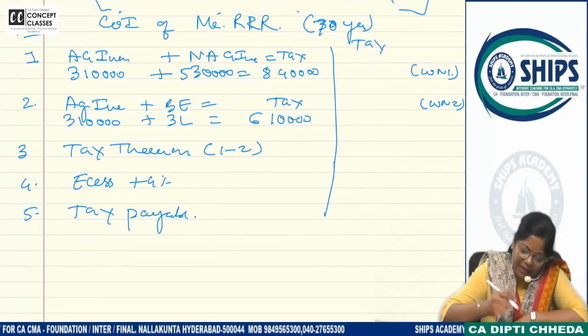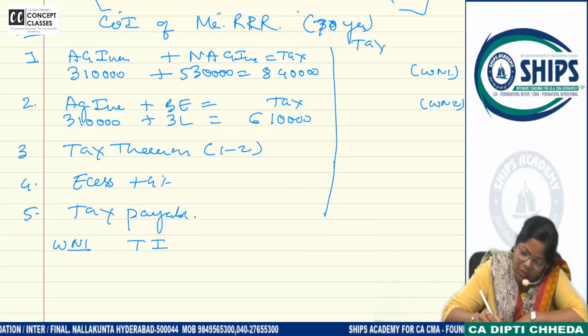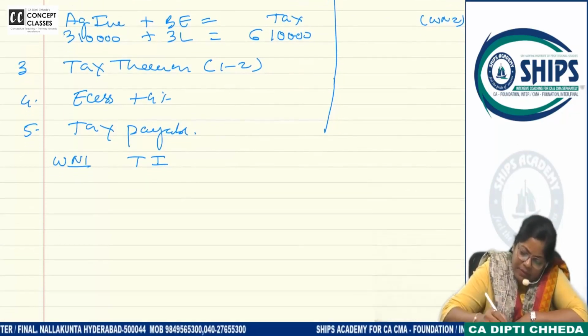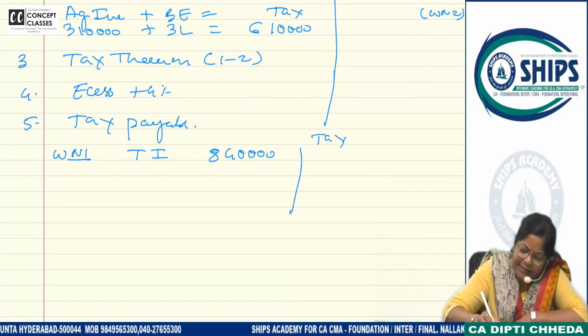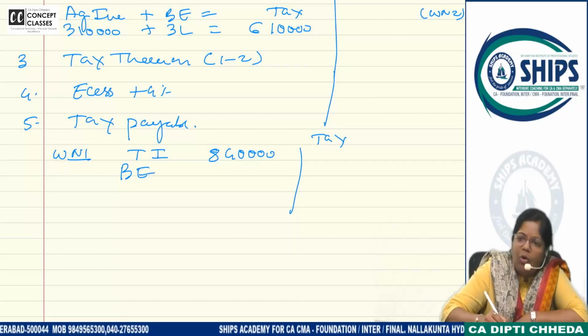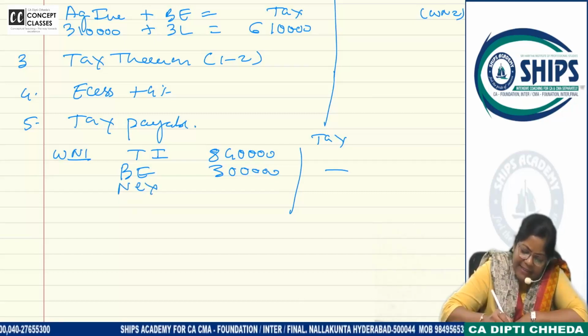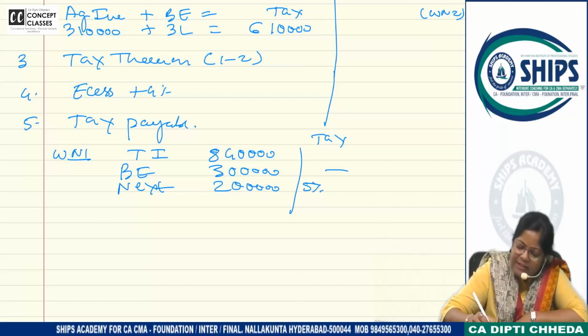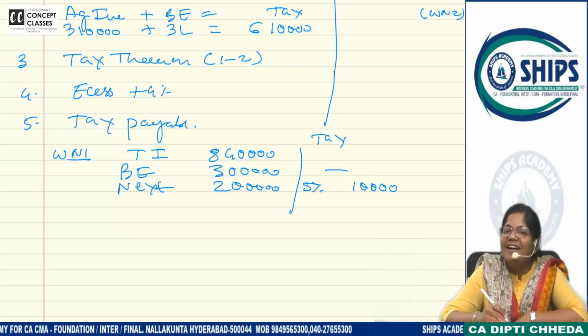Chalo. Right now, come to working note 1. What is your total income? 8,40,000. Calculate the tax. Basic exemption, how much should I take? Superb. 3 lakh. Then next, 2 lakhs. 5%, how much? 10,000. 12,500 नहीं लिखना ना. हाँ.